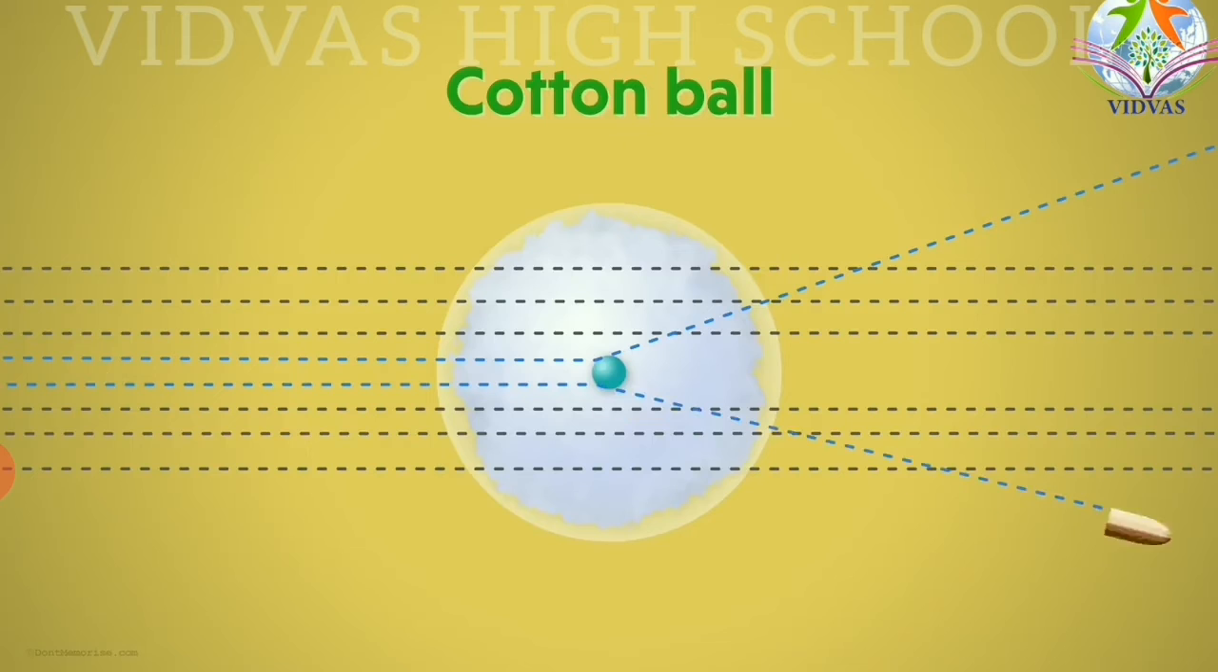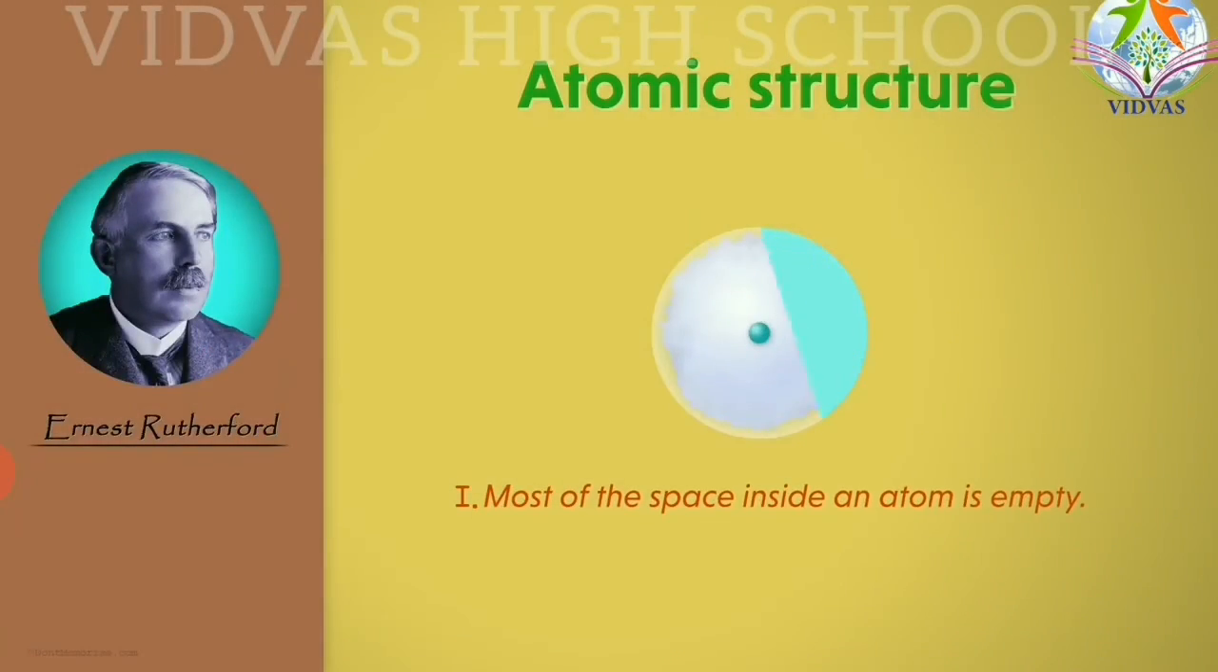If a bullet is going to hit right at the center of that seed, what is going to happen? Definitely it will return back. You can see on the screen, it will return back, or it is getting rebounded. So depending upon this concept, Rutherford assumed that